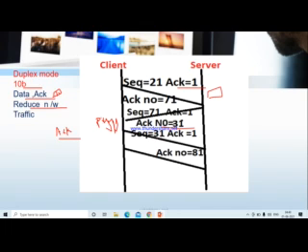Remember, when you go for pure acknowledgement, it won't use a new sequence number; the former sequence number will be there. Let's assume we're using pure acknowledgement with sequence number 31, acknowledgement flag equal to 1, and it generates acknowledgement number 81 based on the data transfer, client to server and server to client. After some time the data will be transferred completely. That is the use of pure acknowledgement.